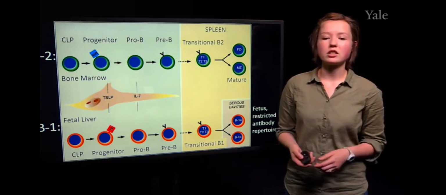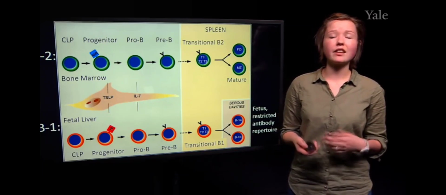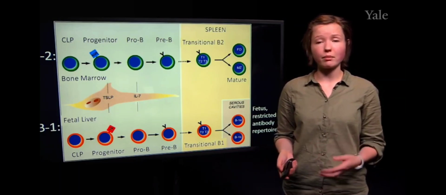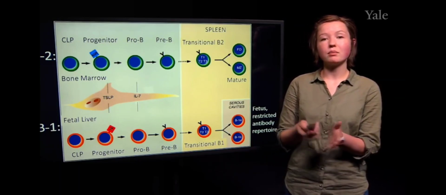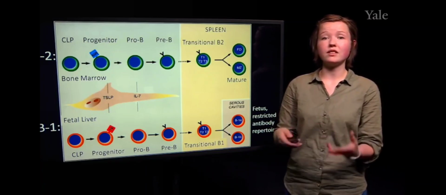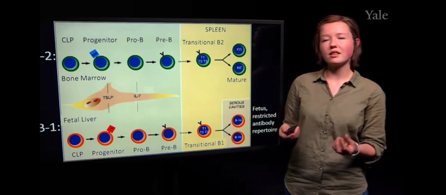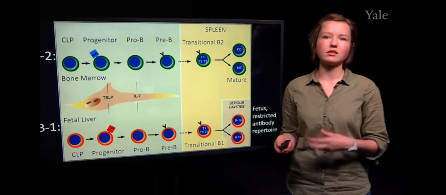And another thing that's important about these cells is they have a restricted antibody repertoire, whereas the B2 cells can select any V, D, and J segments. These B1 cells have specific preferences for certain Vs, certain Ds, and certain Js.